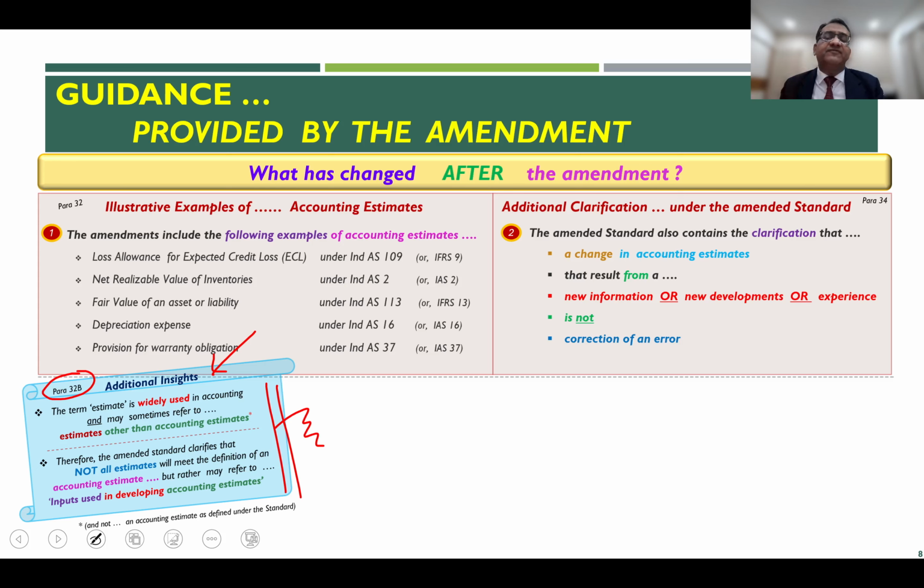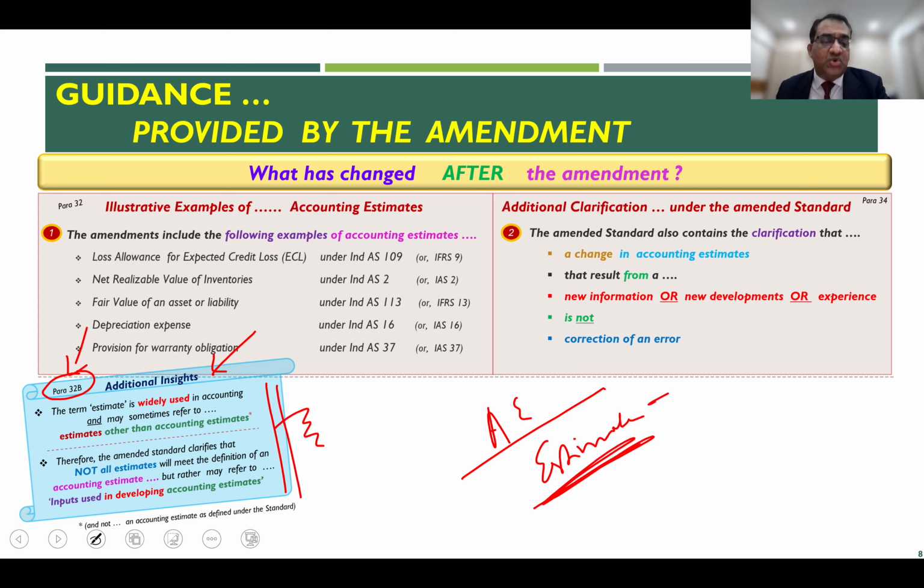Paragraph 32B says that the term estimate, which you loosely use in accounting, need not necessarily always be equal to accounting estimates as contemplated under this standard.